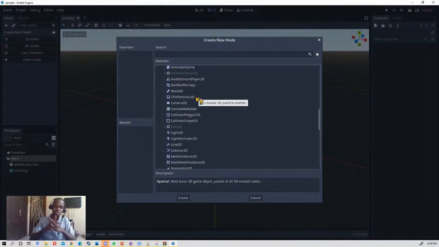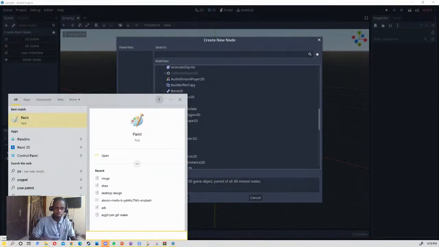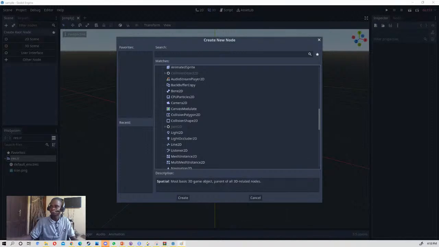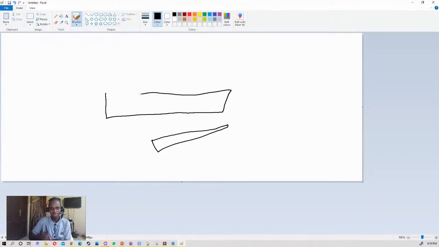So we are going to start now. What we are going to do is a simple project where we have a character and a platform, something like this. Let me just draw it in Paint. Where's my pen? Okay. We are going to have a character. I'm bad at drawing, so sorry. I think that is okay.